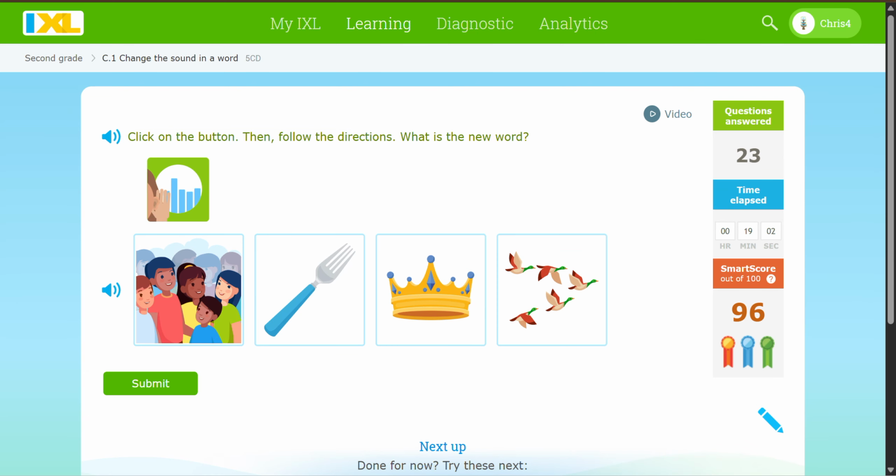Say the word frown. Do you hear the f at the beginning? Now say frown, but change the f to c. Crown. I knew it. Look.